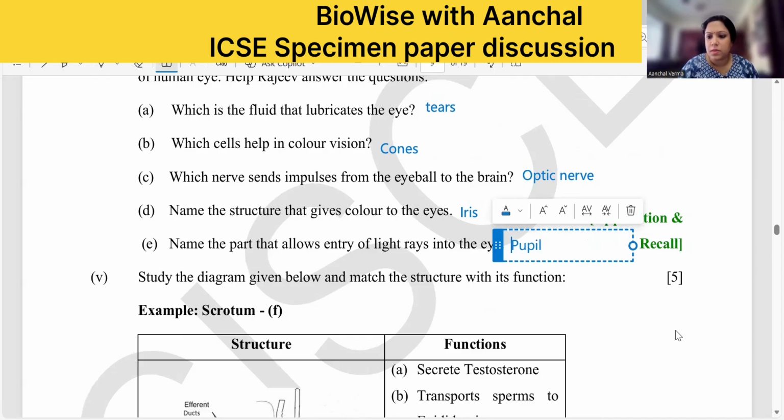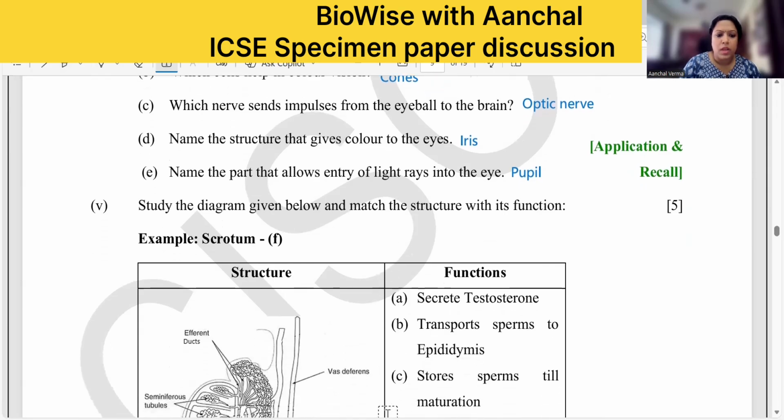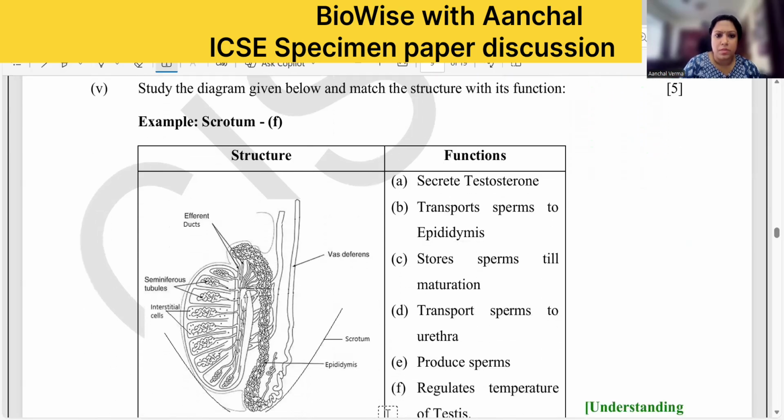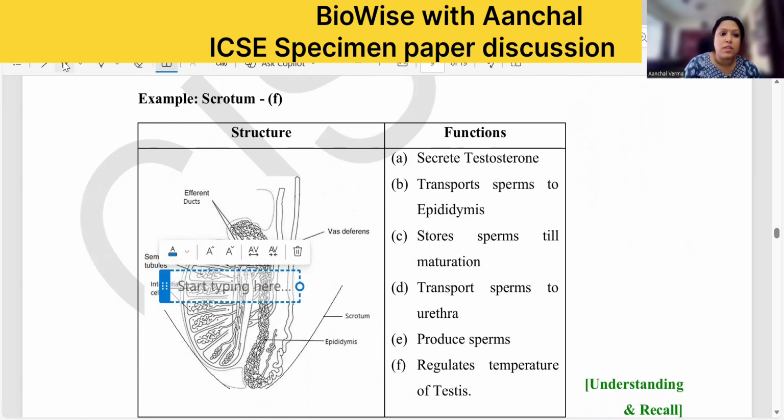Now going to the next question. What is the next question? Here, this is the male reproductive system given to you. You have to find out the exact function of all the parts. Now the first one, which cell secretes testosterone? Testosterone is secreted by the interstitial cells, or you can say the Leydig cells. So interstitial cells, the first one.